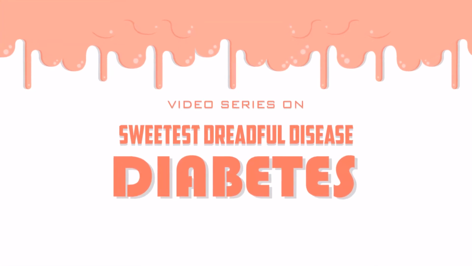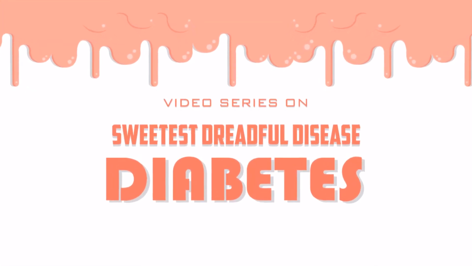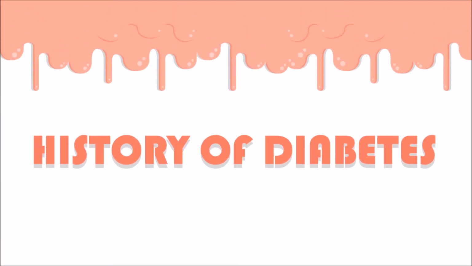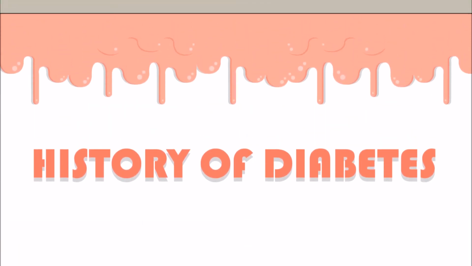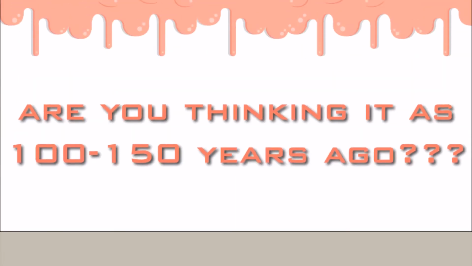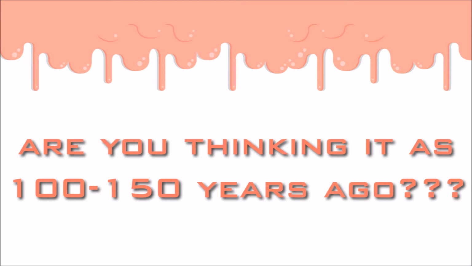Welcome to the video series on the sweetest dreadful disease, diabetes. As the first part of this video series, in this video we are going to discuss the history of diabetes. Most people think that this disease occurred in human beings around 100 to 150 years ago. However, that's not the truth.